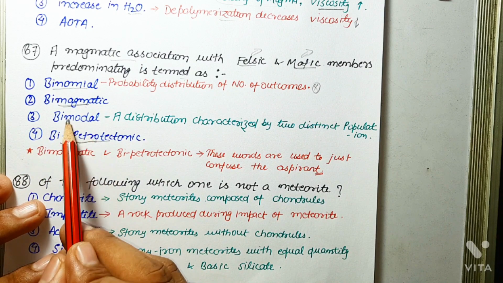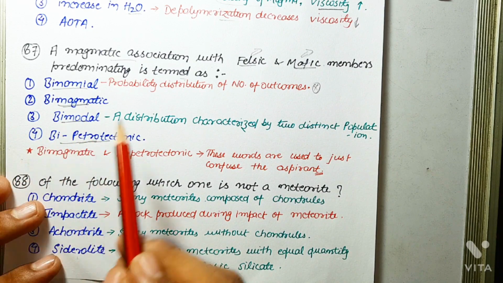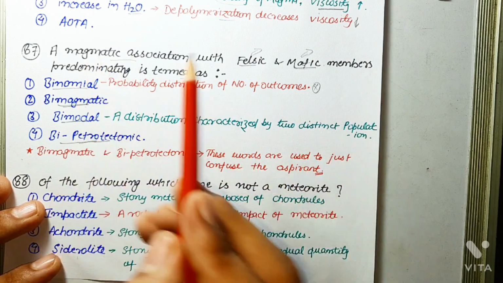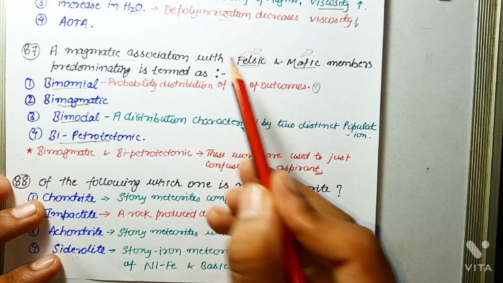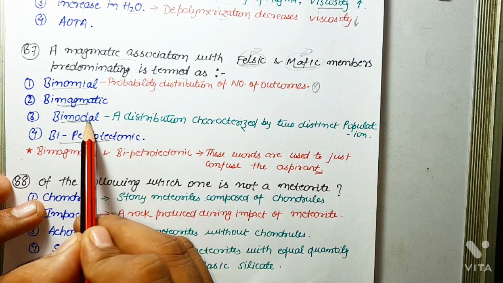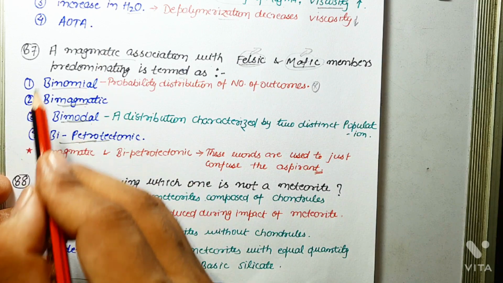Next one is bimodal. Bimodal means a distribution characterized by two distinct populations. Now in this question there are two populations, that is felsic members and mafic members. So clearly this defines bimodal. Okay, so the correct answer of this question is bimodal.